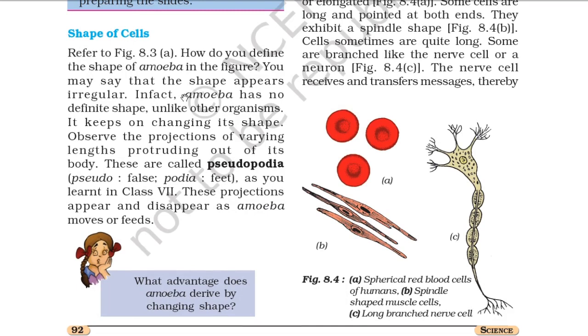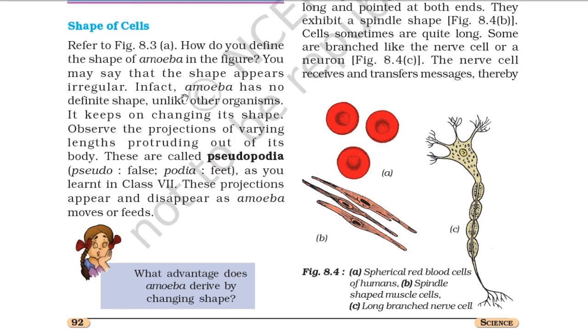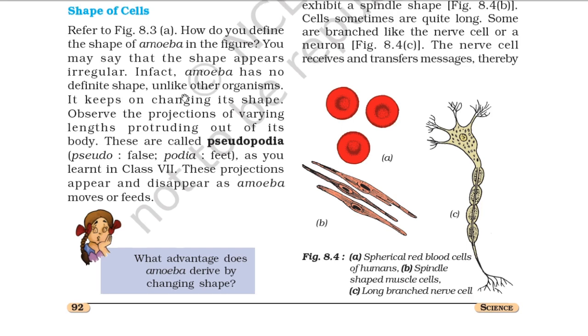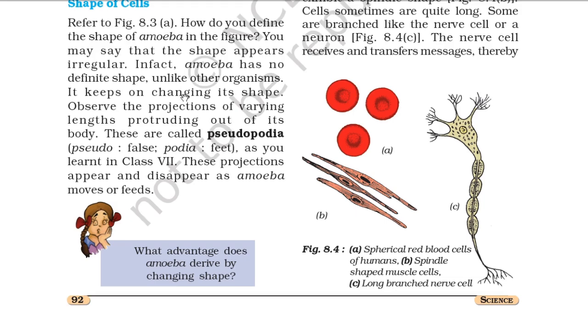You may say that the shape appears irregular. In fact, amoeba has no definite shape. Unlike other organisms, it keeps on changing its size and shape. Observe the projections of varying length protruding out of its body. These are called pseudopodia. Pseudo means false and podia means feet. As you learnt in class 7, these projections appear and disappear as amoeba moves and feeds.